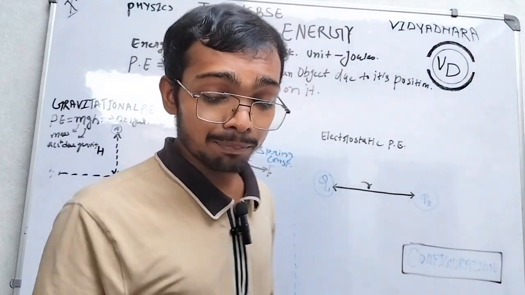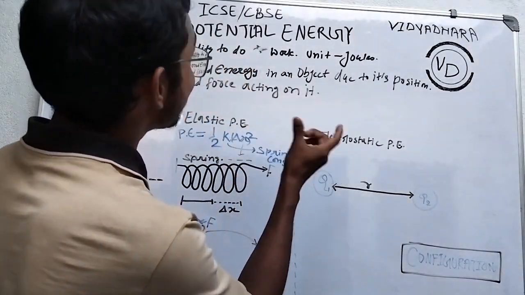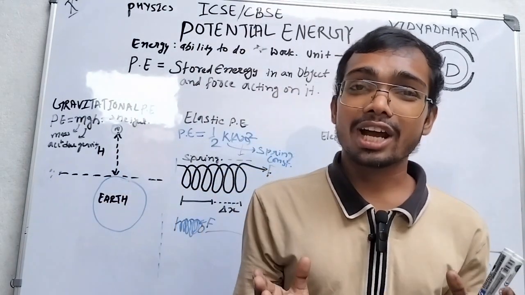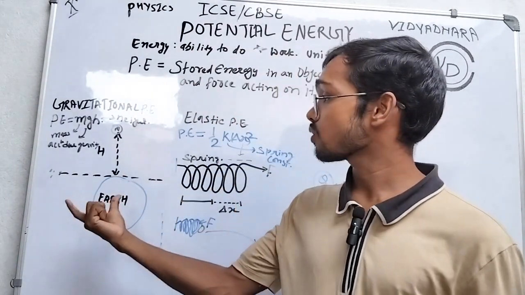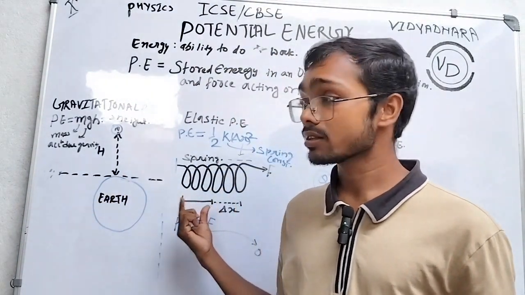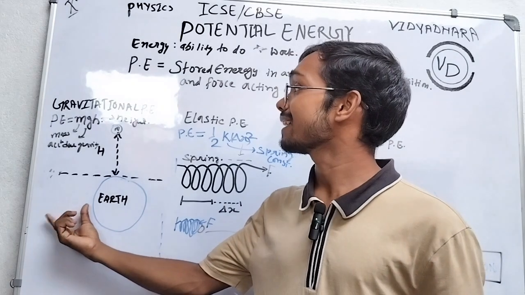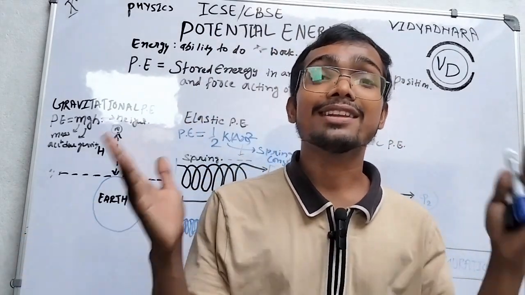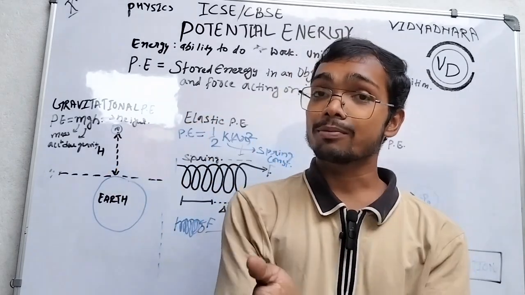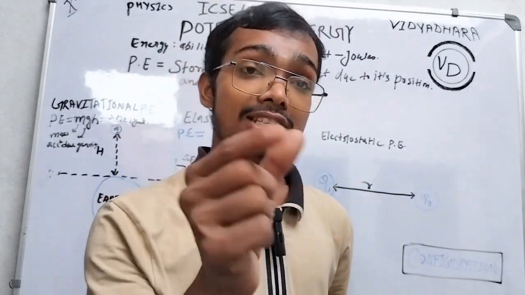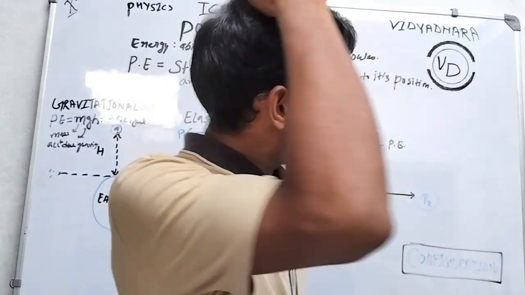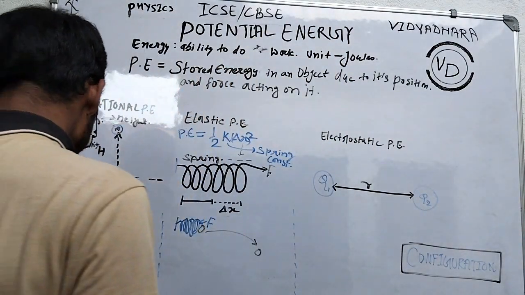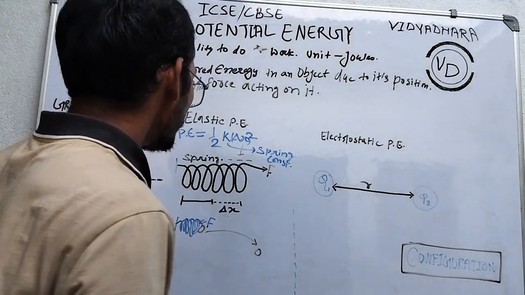Now we come to the third type of potential energy, that is electrostatic potential energy. There may be a low chance of this being asked in your examination, and a high chance of questions from this or this. Most important is gravitational potential energy. Okay bachcho, because the formula is mgh, and based on this formula you have to answer the question. The examiner will ask questions like this. Okay, so we are going to discuss electrostatic potential energy.